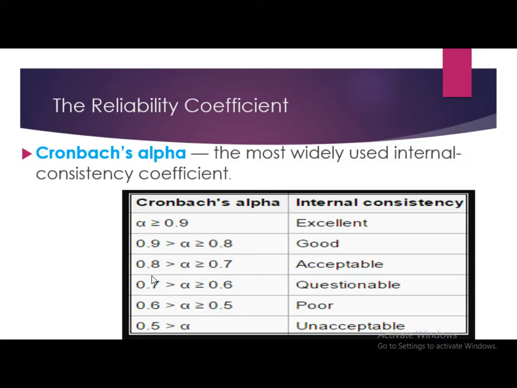If the alpha value is between 0.8 and 0.7, it is acceptable. If it is between 0.7 and 0.6, then questionable internal consistency. If alpha value is between 0.6 and 0.5, then poor internal consistency. And if alpha value is less than 0.5, then internal consistency is unacceptable. So this is the significance of the reliability coefficient.